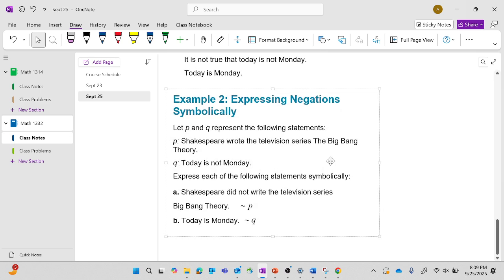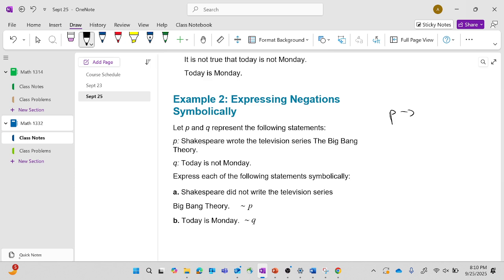Expressing negation symbolically. That curvy thing you see on the bottom, like a tilde or something like that, means not. So not P and not Q, that's where you're negating its truth value. So if P is true, this symbol, the squiggly line in front of the P, means not true.